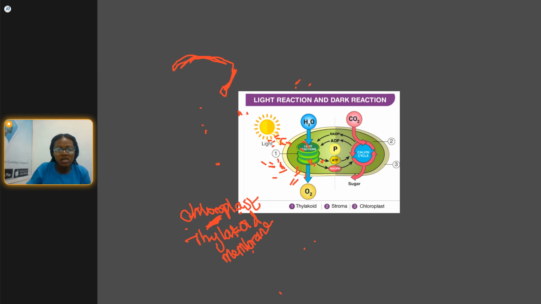So there is something we call the photosynthesis equation, because during photosynthesis there is carbon dioxide. Don't forget, plants take in carbon dioxide. So the carbon dioxide and the water molecules come together, just like you see it here. You can see the water, H2O. The carbon dioxide and the water come together to form what we call glucose.